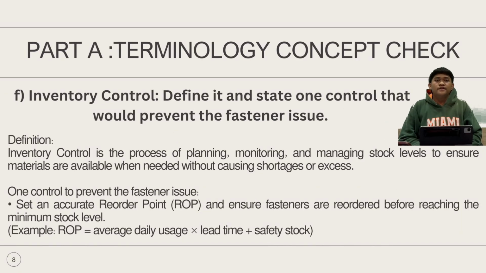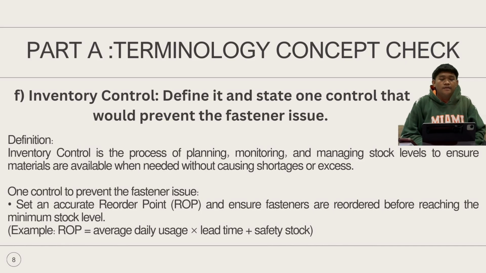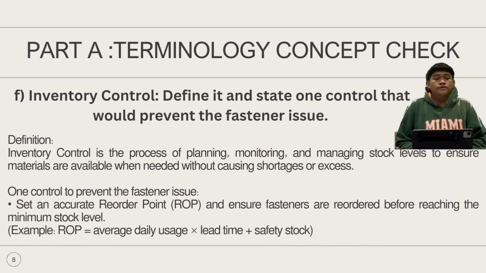Okay, so we are going to the next question, which is F, inventory control. Define it and state one control that will prevent the fastener issue. The definition is, inventory control is the process of planning, monitoring, and managing stock levels to ensure materials are available when needed, without causing shortage or excess. One control to prevent the fastener issue is to set an accurate reorder point, ROP, and ensure fasteners are reordered before reaching the minimum stock level. So the answer is ROP equals average daily usage multiplied by lead time, plus safety stock.